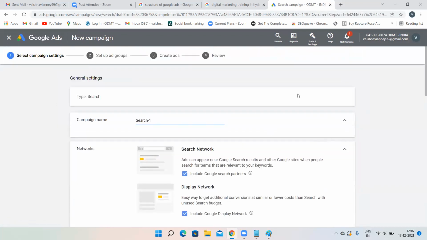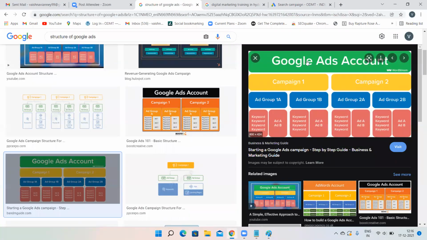Now, where is our Google Ads structure? Over here. Did we create our Google Ads account? We have created our Google Ads account. First step is done. Second step, what is the second step? Campaign we have to create. So now I'm going to create a campaign only.